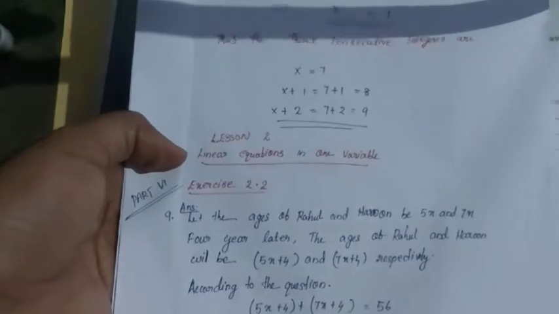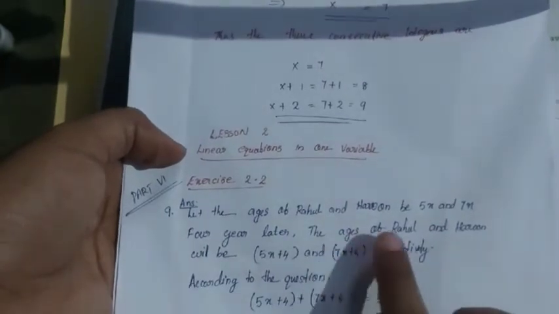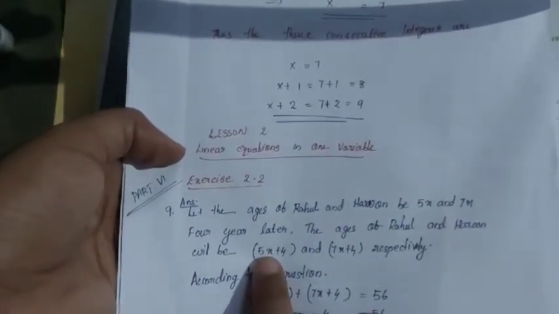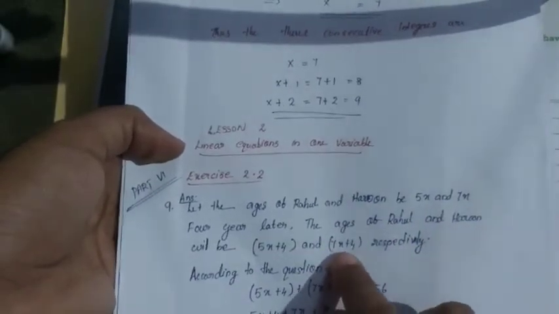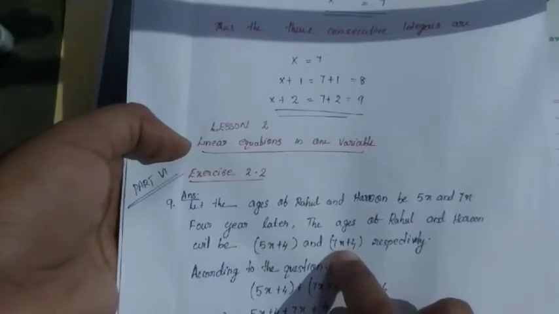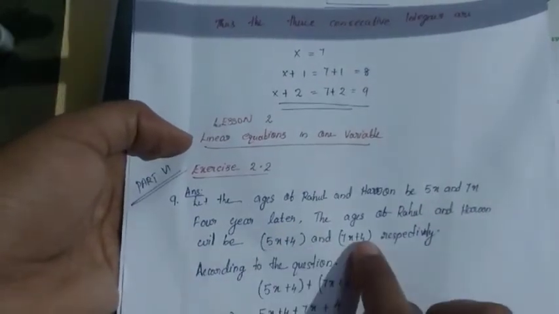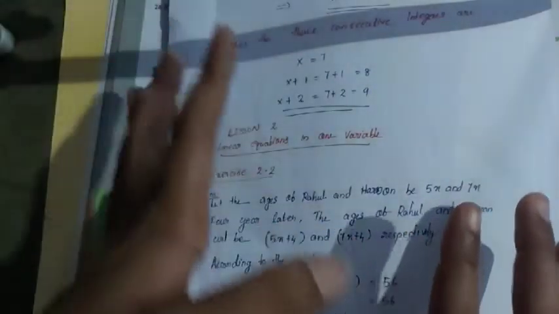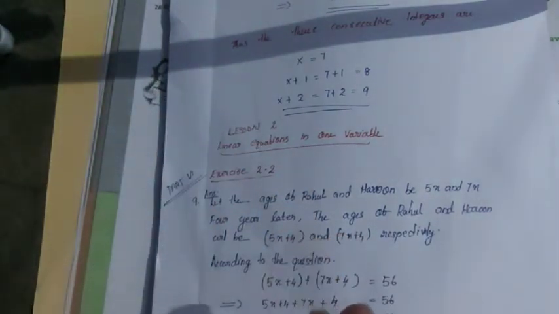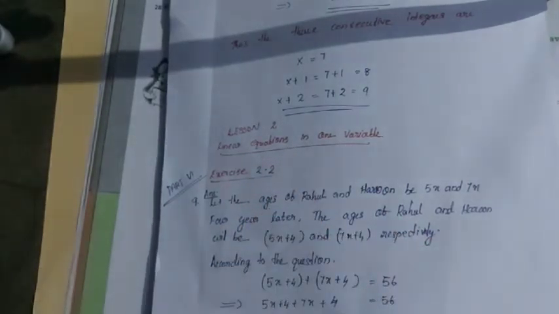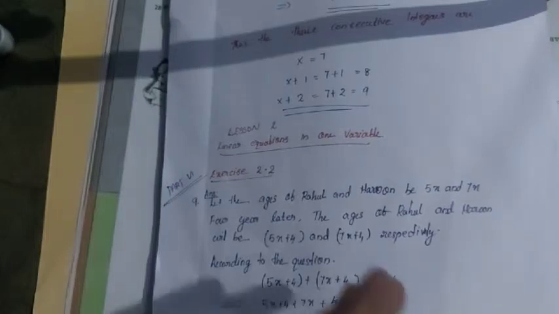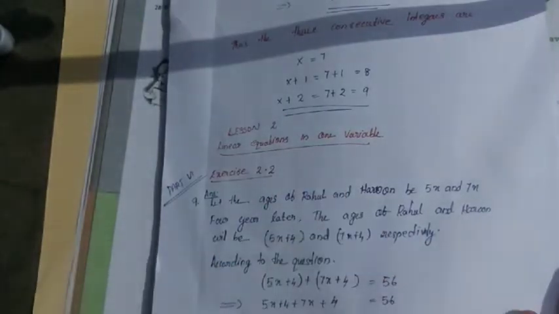Then 4 years later, the age of Rahul is 5x plus 4 and the age of Harun is 7x plus 4. Do you understand that?